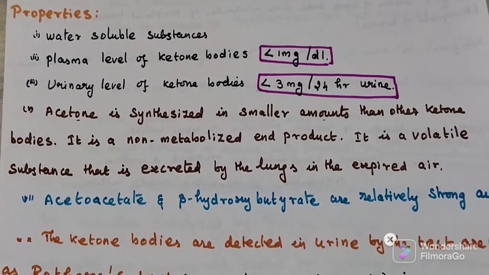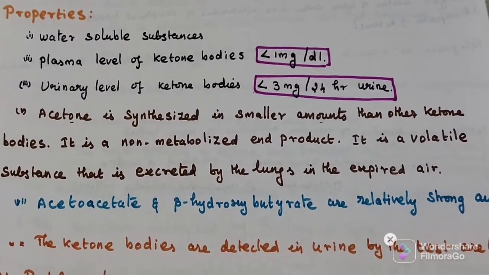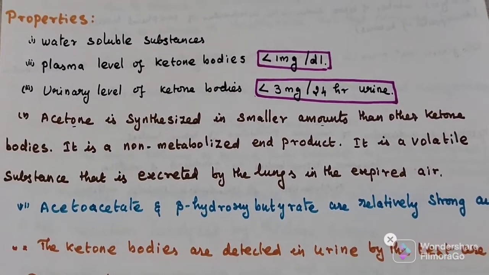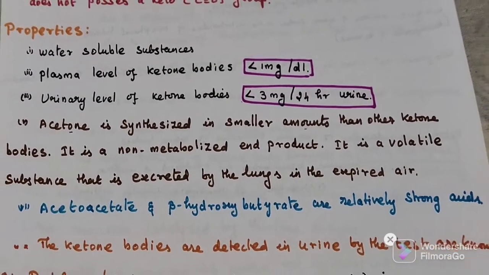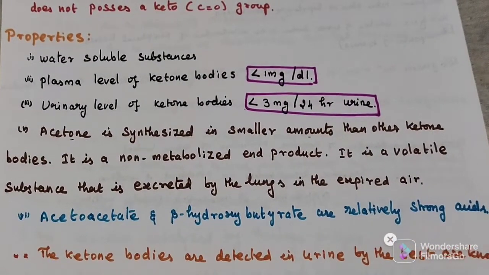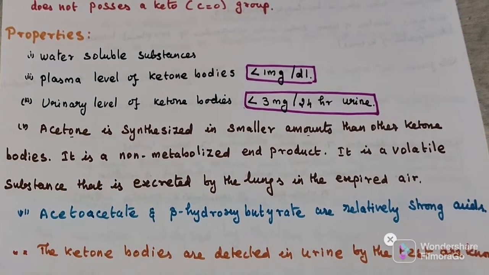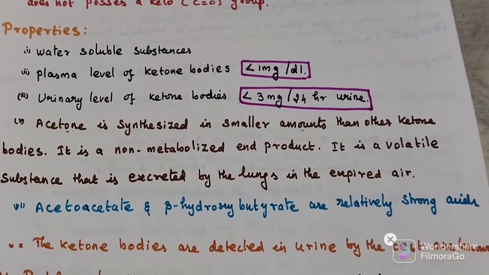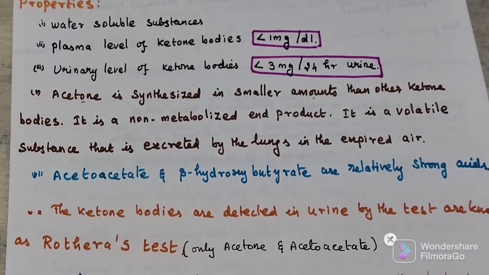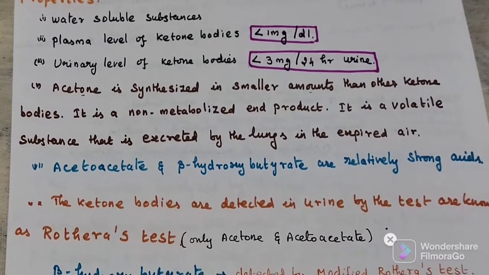Acetone is synthesized in a smaller amount compared to other ketone bodies because it cannot be metabolized. It is a volatile substance that is excreted by the lungs. For that reason, acetone is synthesized in a smaller amount compared to the other ketone bodies. Acetoacetate and beta hydroxybutyrate are relatively strong acids.